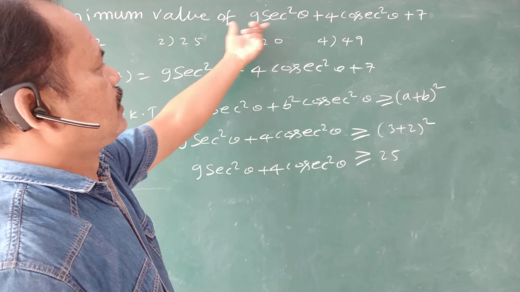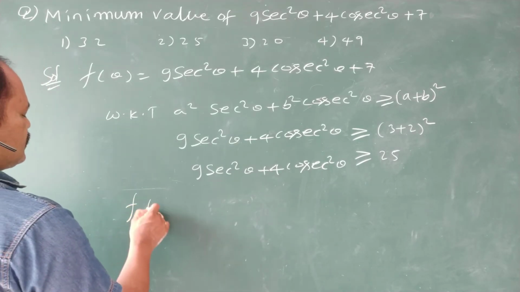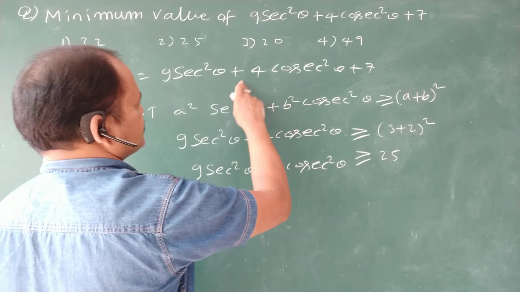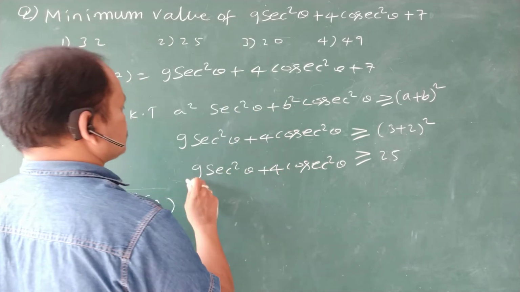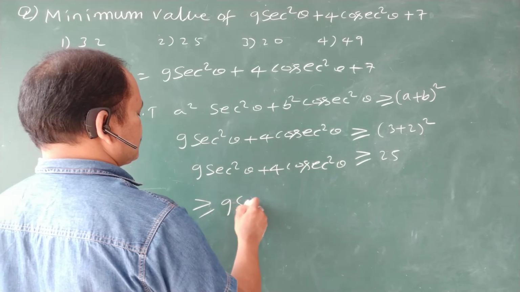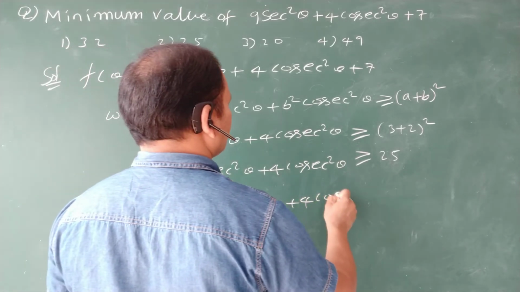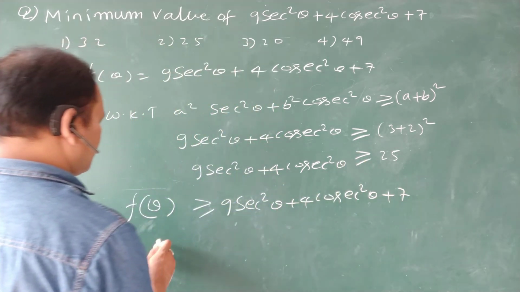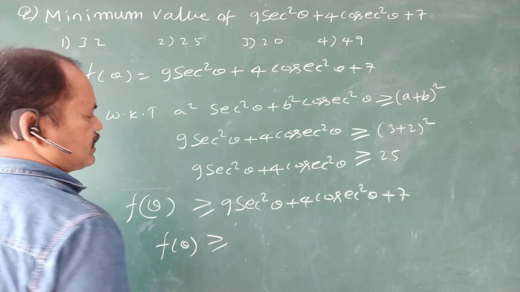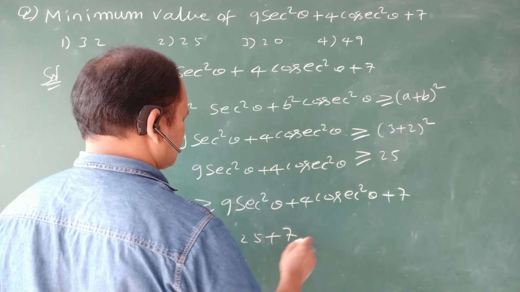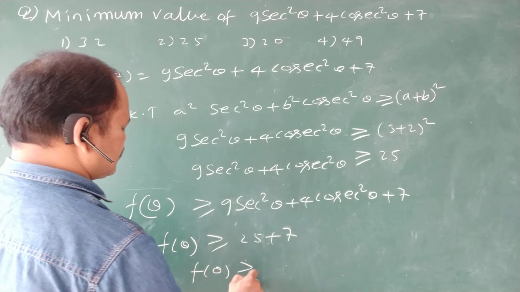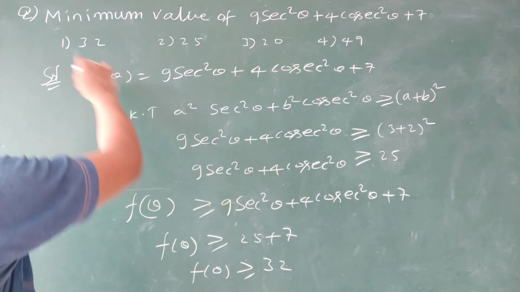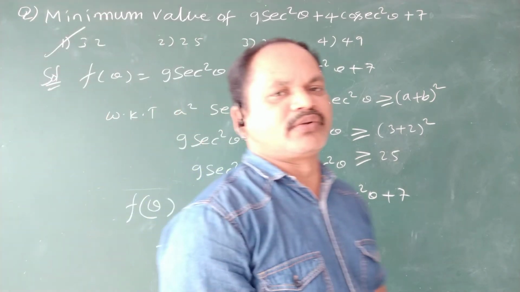Now the required minimum value for f of theta. So f of theta is greater than or equal to 25 plus 7, since 9 secant square theta plus 4 cosecant square theta is at least 25. So f of theta is greater than or equal to 32. That's why the minimum value of the given function is 32, which is the first option. That's all. Now we are going to one more question.